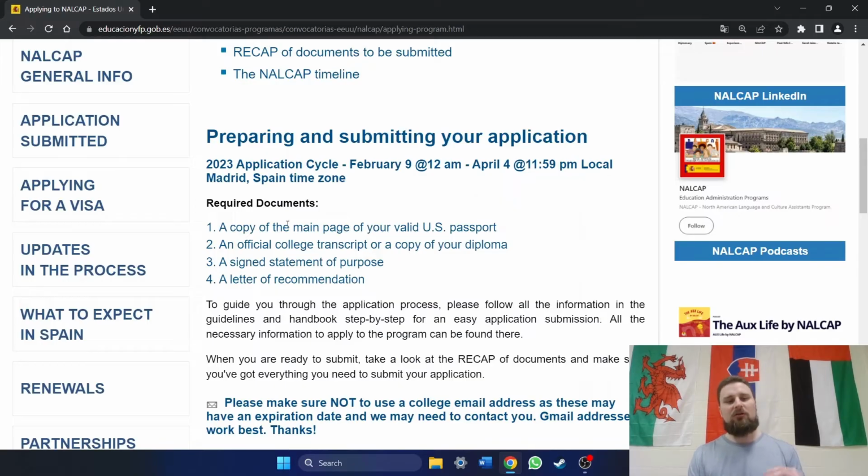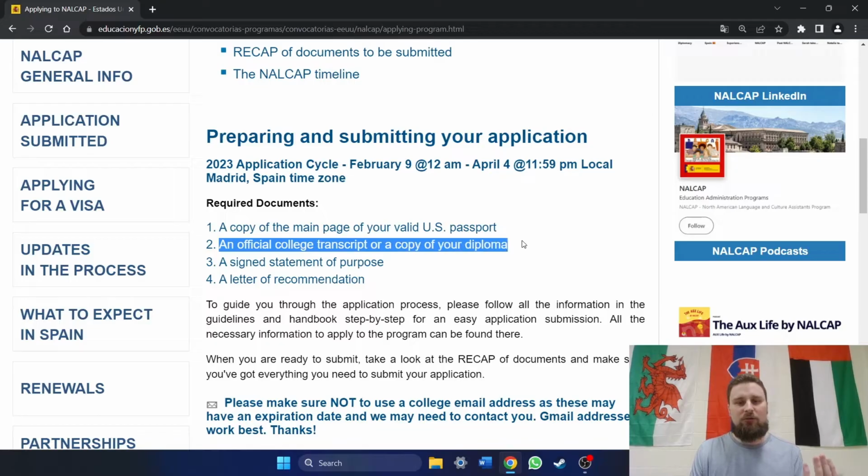So first thing, let's talk about the required documents. I mentioned this at the end of video number 1. In order to apply to this program, you have to have a scanned copy of the main photo page in your U.S. passport, or if you're from Canada or the UK or wherever. I'm a United States citizen, so I'm going to be presenting this from that perspective. So for a United States citizen, you have to have a copy of the main page of your valid U.S. passport. You have to have your official college transcript or diploma.